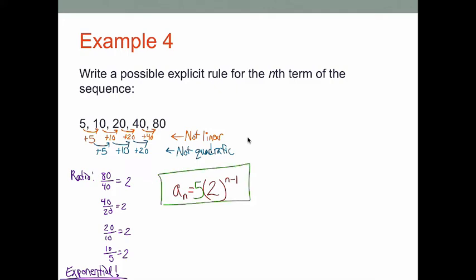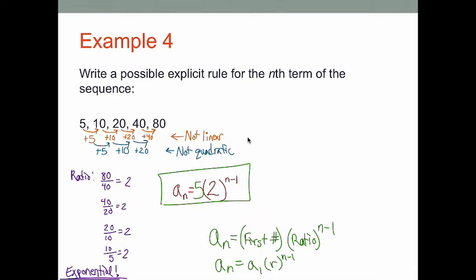So a general way you can set this up when you find that you have a constant ratio with your list of numbers is you're going to take your first number in your list times whatever that ratio is to the power of n minus 1. Or if you want a more mathy way to write it, a sub 1 times r to a power of n minus 1. So we talked about a linear one in that last slide.